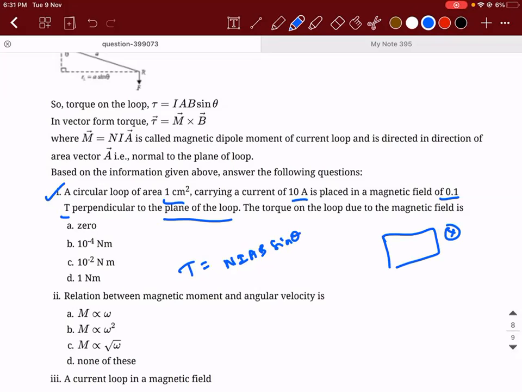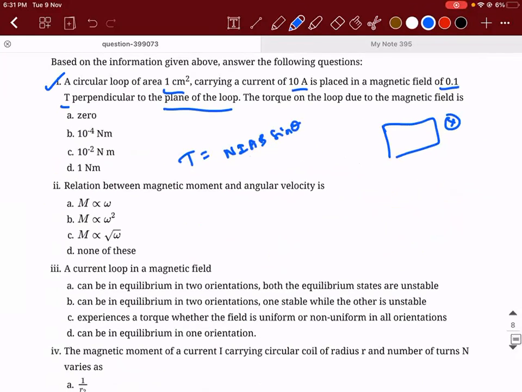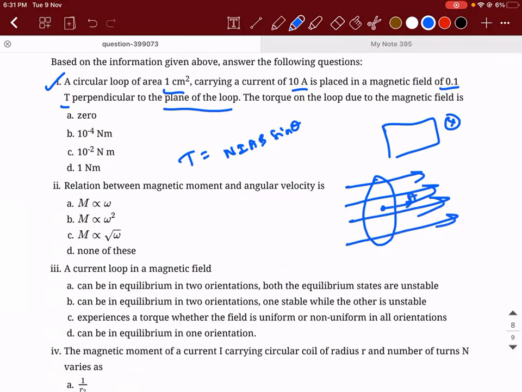There is a circular loop carrying a current placed in a magnetic field, perpendicular to the field. So the area vector and magnetic field are both in the same direction. So what is the value of theta? Theta is 0, so the answer will be 0.